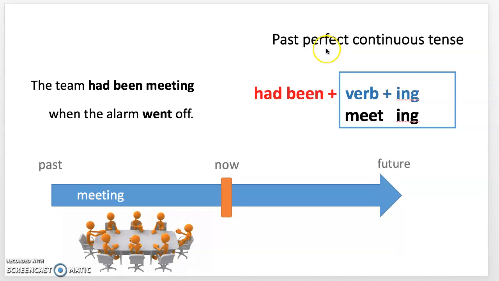Let's talk about the structure first, and we can have more examples. The team had been meeting when the alarm went off. We start with had been plus the verb meet plus ing. So this is already static, regardless of the pronoun, the subject. No matter if you're using the team or he or they or I, it's gonna stay the same as had been. Okay, so this is the structure.